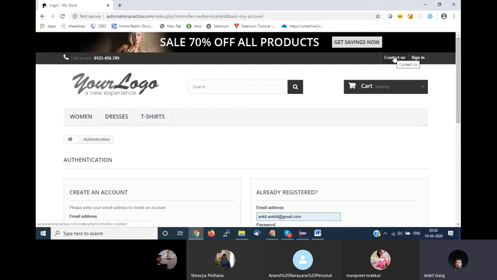Selenium does not have a visual power. How will Selenium find that I need to click on the sign in button? There should be some mechanism for that, right? We call this process object identification. I am identifying the objects, based on which Selenium will be able to find that element and perform the actions on that element.